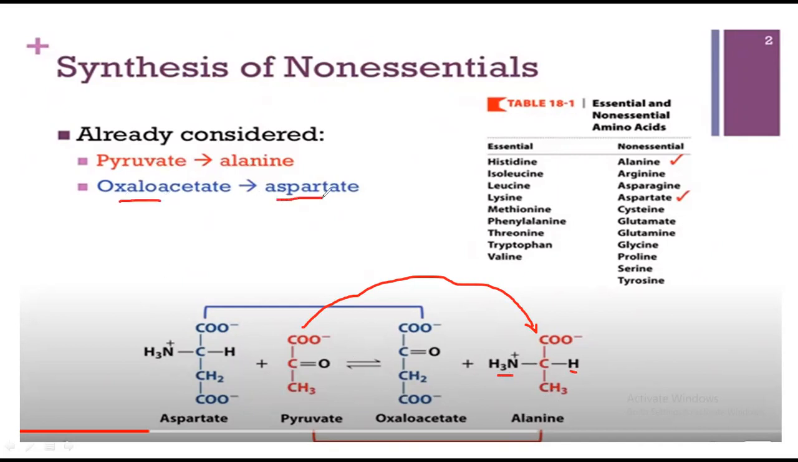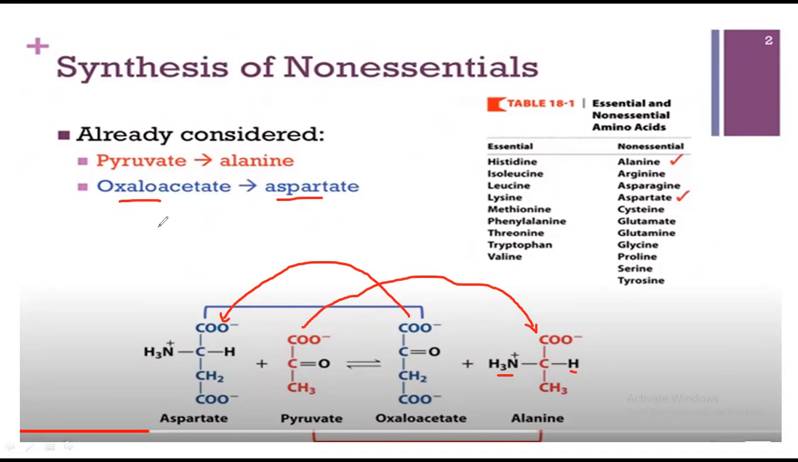Oxaloacetate can give rise to aspartate. Just look here, this is a chemical reaction. If you watch it carefully, you will understand how it takes place. In this oxaloacetate, the double bond is broken, and after that NH3 and H are incorporated into it, so it gives rise to aspartate.